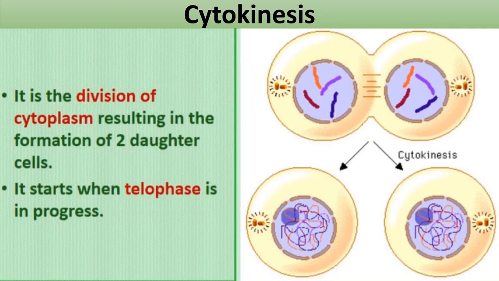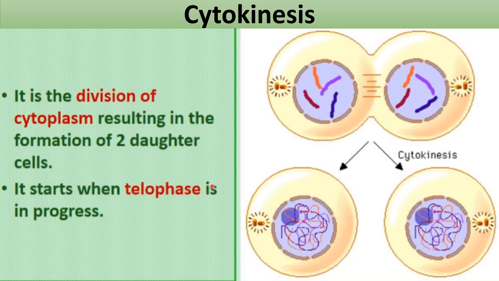So up to telophase stage, we can say that nucleus has been divided, right? The karyokinesis has occurred in a cell. Now what will happen after karyokinesis? Cytokinesis, right? Means division of cytoplasm will occur now after the division of nucleus. So, cytokinesis is the division of cytoplasm resulting in the formation of two daughter cells. And it starts when telophase is in progress.